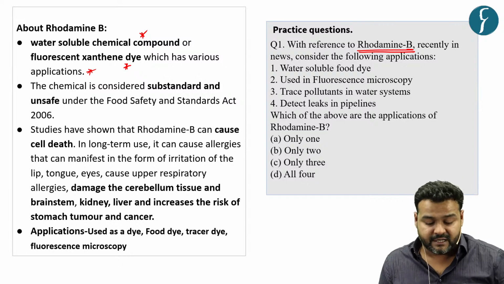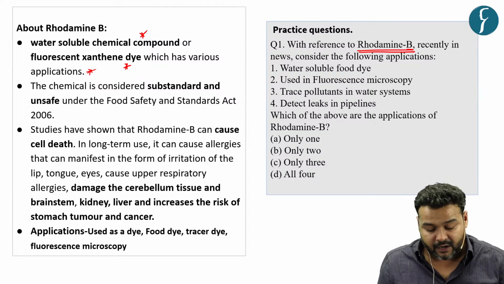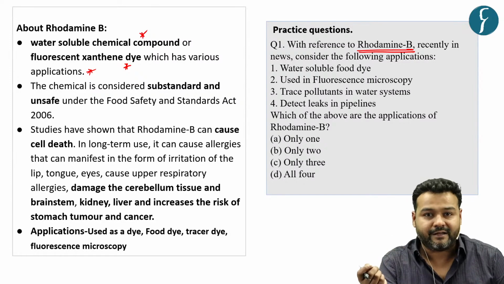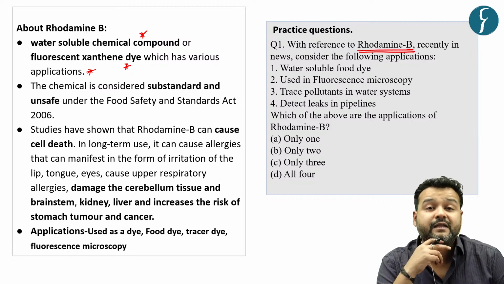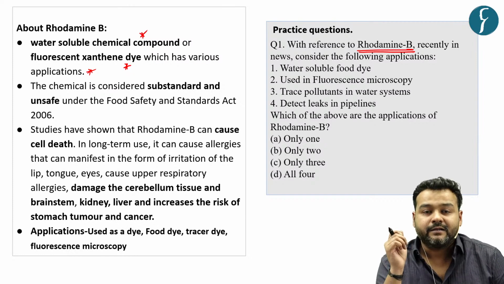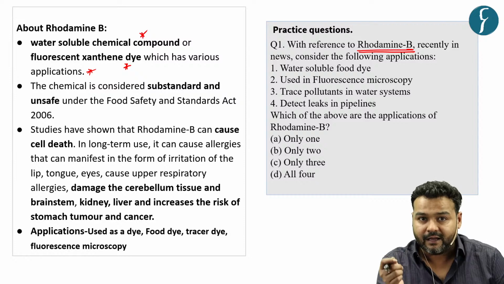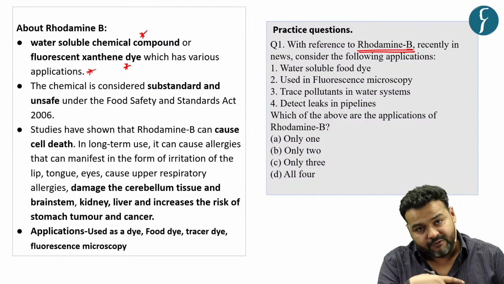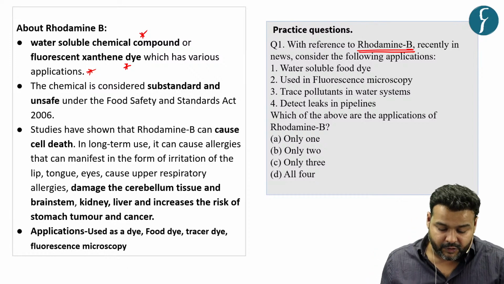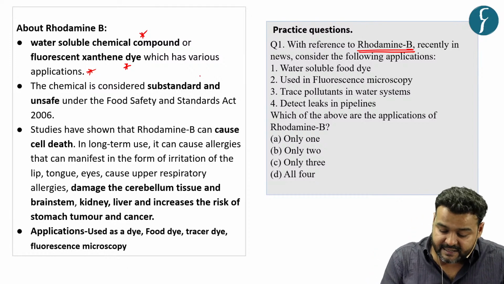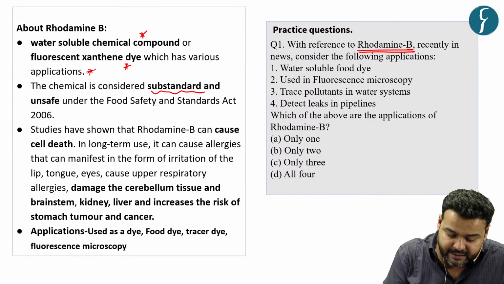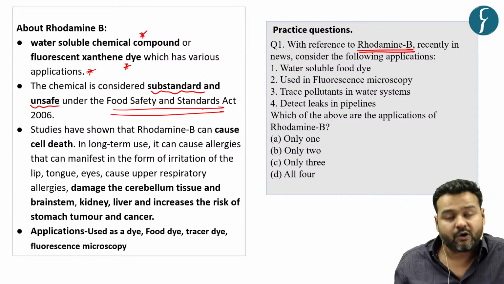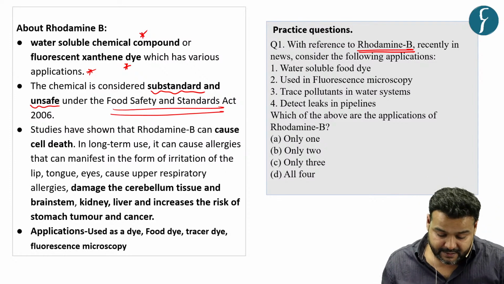We have seen the state governments of Kerala and Tamil Nadu have banned the sale of cotton candy, which uses this Rhodamine B for the pink color, because it has a remarkable pink color. So it has use in various industries, we will see later on. Now, this chemical is considered substandard and unsafe under the FSSAI Act of 2006.